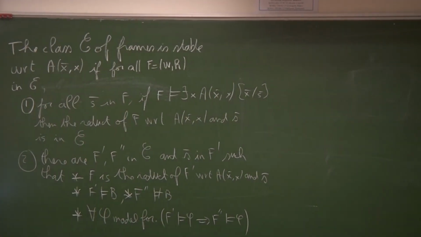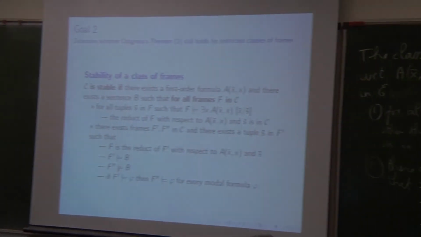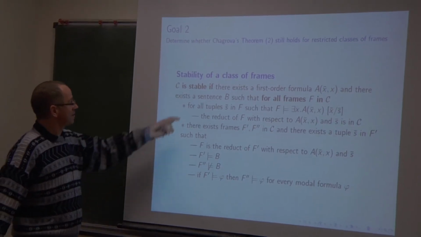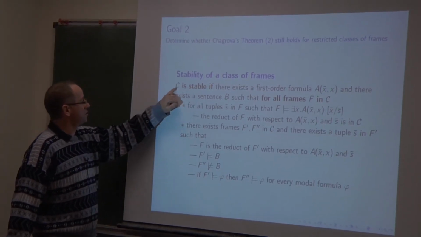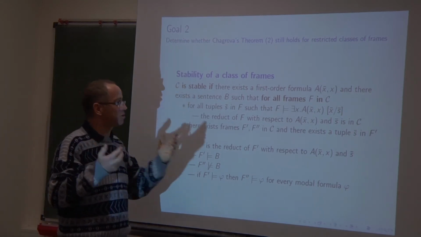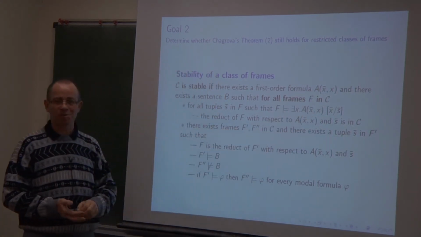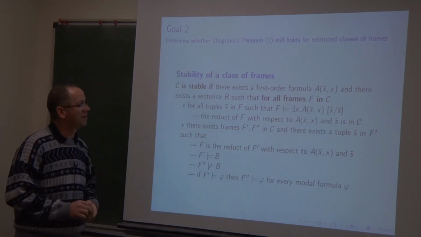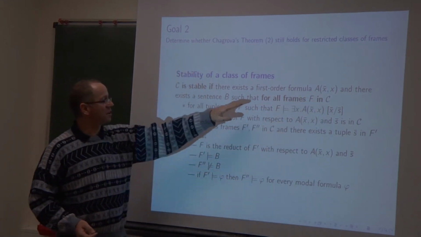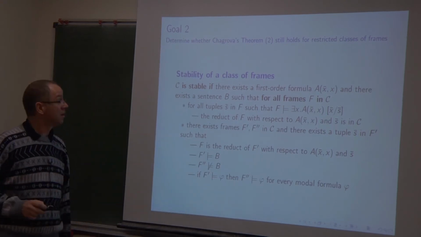Okay, this is the stability. So this formula B is chosen uniformly before we choose F prime and F double prime. Yes, the stability condition of the class C, we should determine for the good formula that will help us to prove the stability. So there should exist such a sentence B and such a formula A, such that for all frames, the two conditions are satisfied.